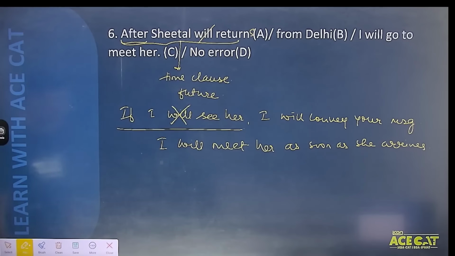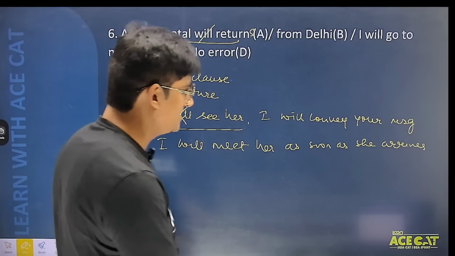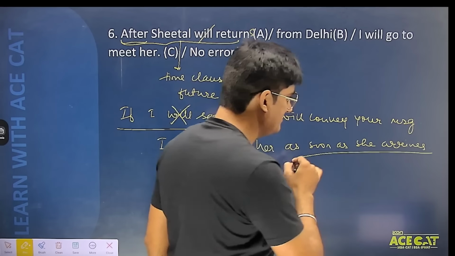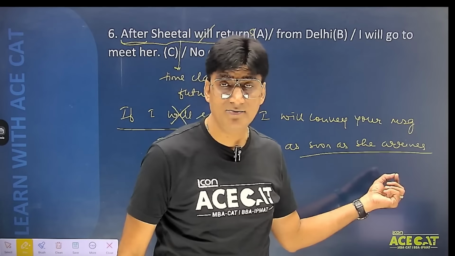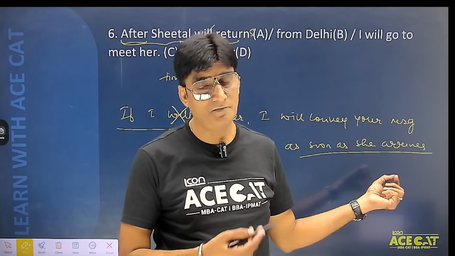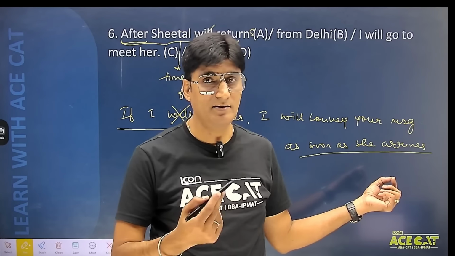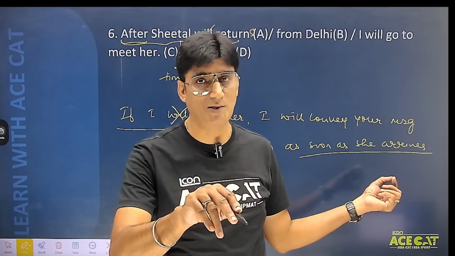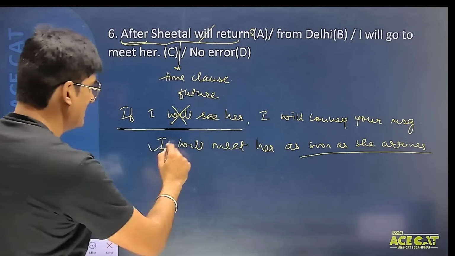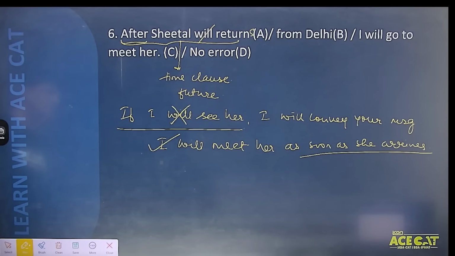Now, do understand this sentence is absolutely correct. Because what is the time clause here? As soon as she arrives. और कौन सा टेंस मैं यूज कर रहा हूँ? Yes, simple present tense. बिल्कुल सही. अब अगर मैं यहाँ पर लिख दूँ as soon as she will arrive, this is wrong. So this sentence is absolutely correct. I hope the point is clear. Done. Wonderful.